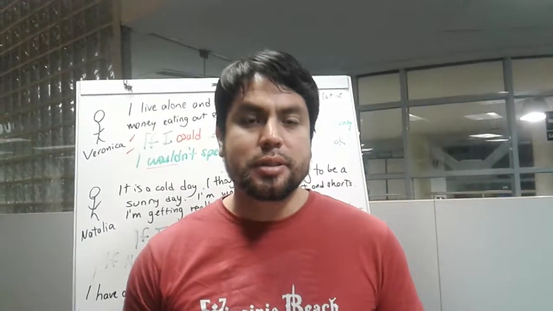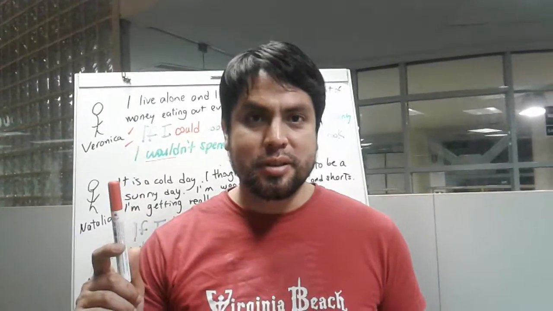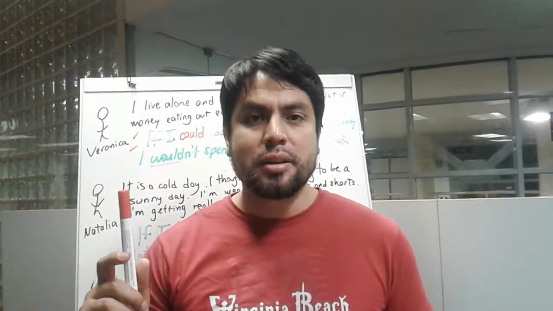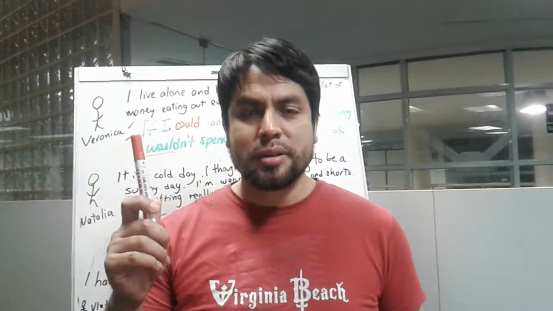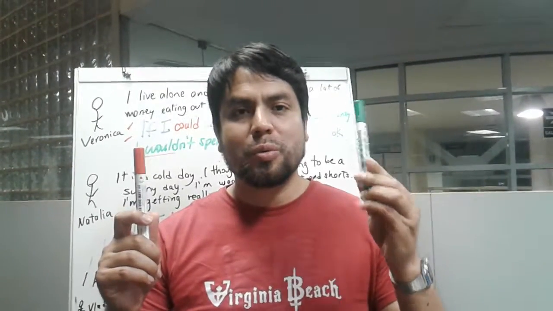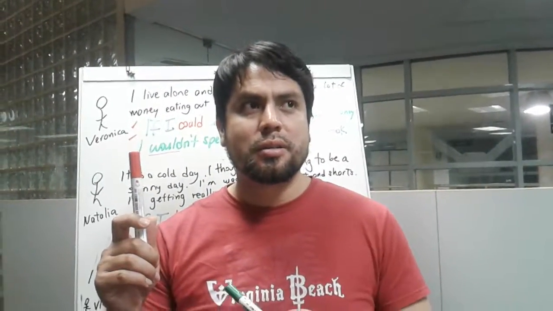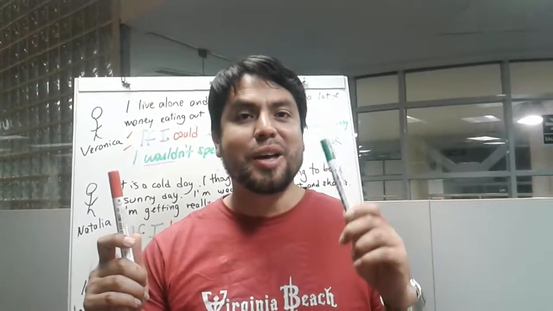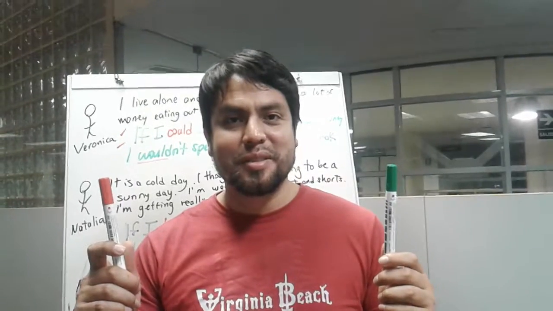If the if is at the beginning, you're going to use the verb in the past. You can say, if I didn't live in Lima, and then comma, I wouldn't be sick. Sorry, if I didn't live in Lima, I would feel healthy, right?